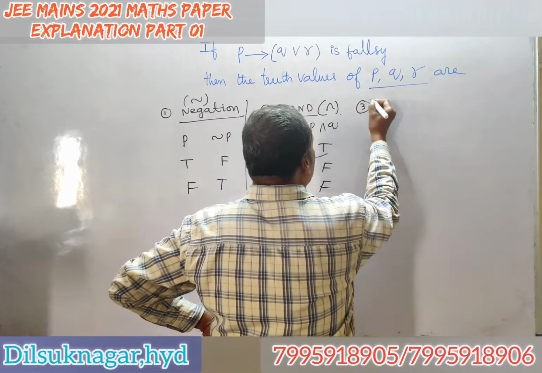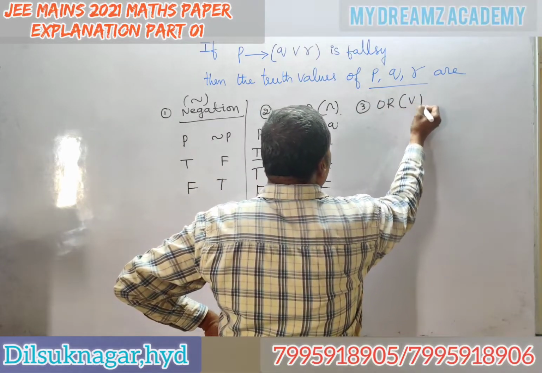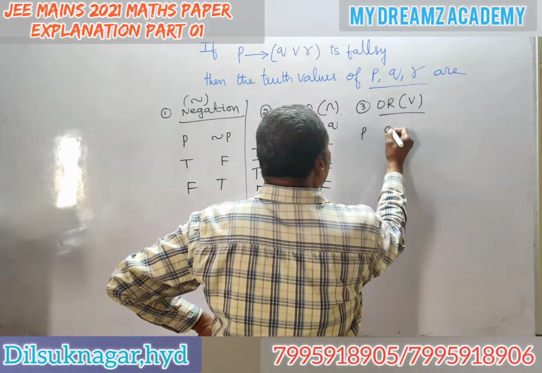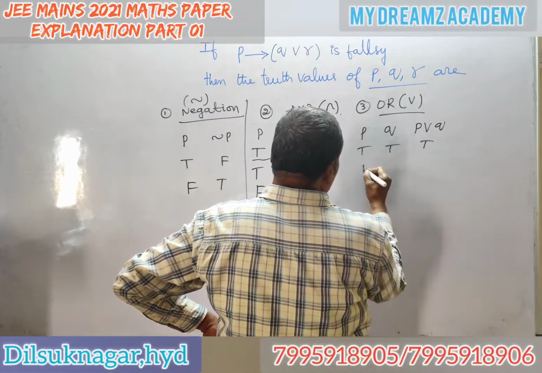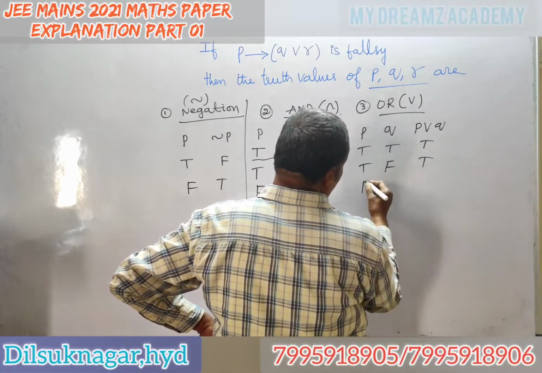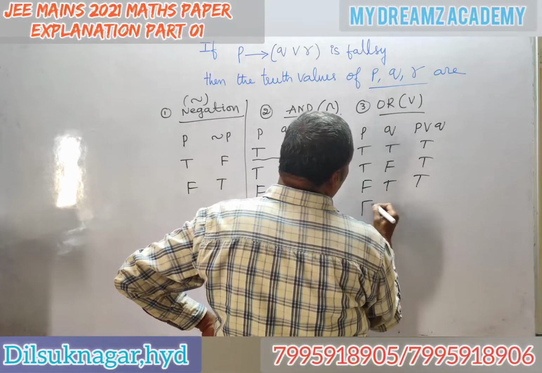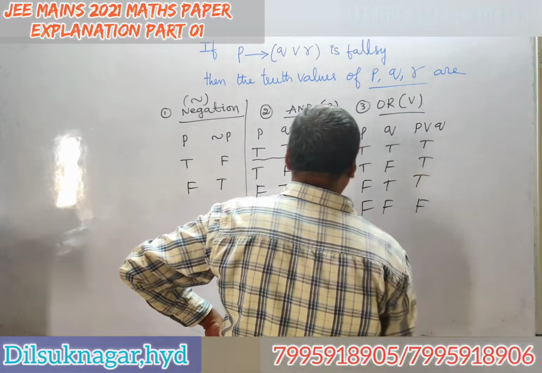Third one, OR, the disjunction. P, Q, P or Q: true, true: true. True, false: true. False, true: true. If both are false, then only false.